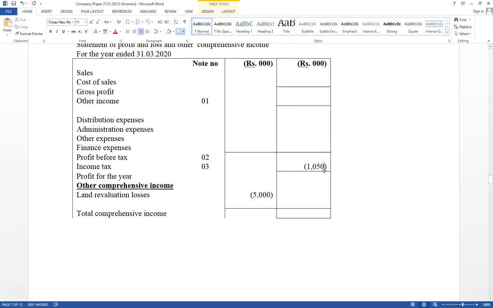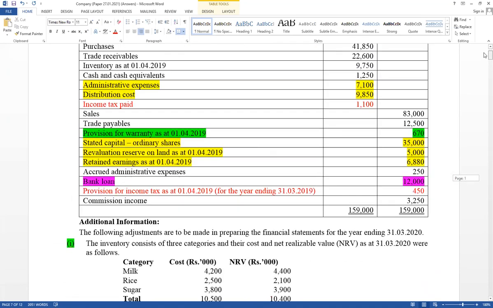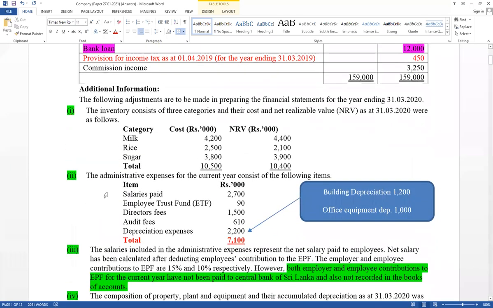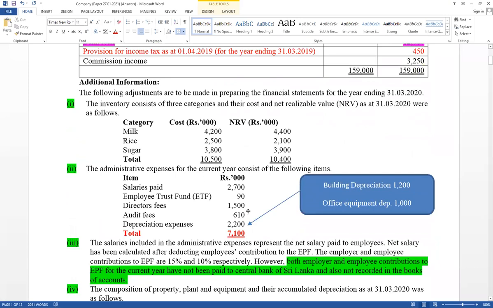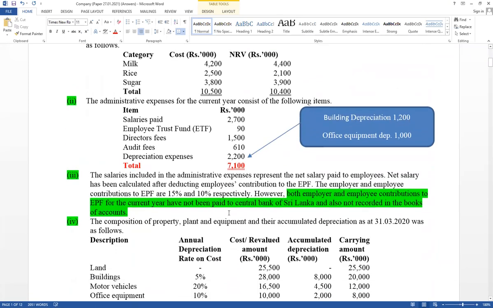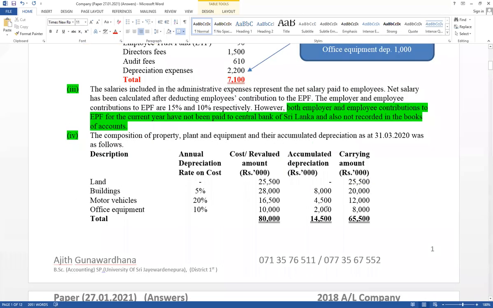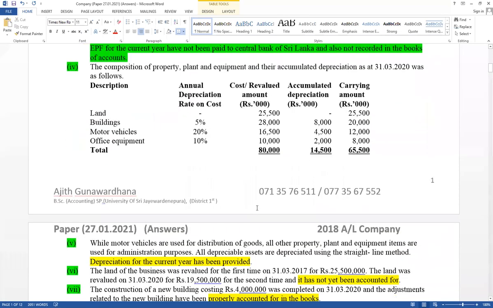Now trial balance should be completed from the beginning. Think what adjustments are very important. This is an A-level paper. First one, inventory we have discussed. Second one, it has given composition of administration expense. Third one, EPF adjustment. Then property, plant and equipment balances it has given.